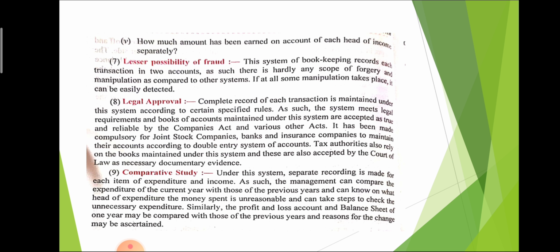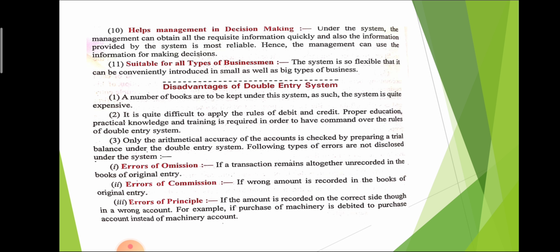Lesser possibility of frauds. With the help of double entry system, we can easily detect fraud. That is also one of the advantages of double entry system. Legal approval. Double entry system is a scientific system, so legally it is approved. Comparative study. With the help of double entry system, we can compare one firm to another firm, and we can also compare with a similar firm. So that is also helpful in comparative study.